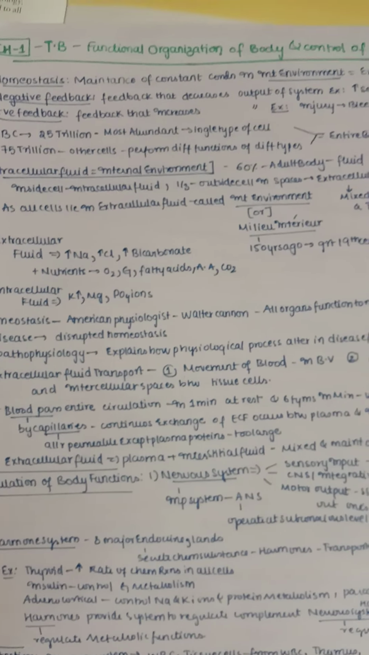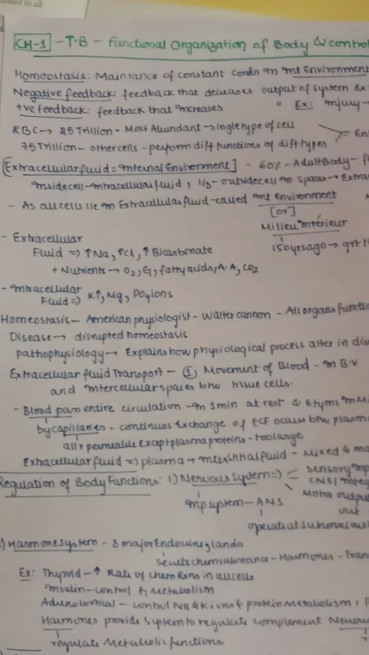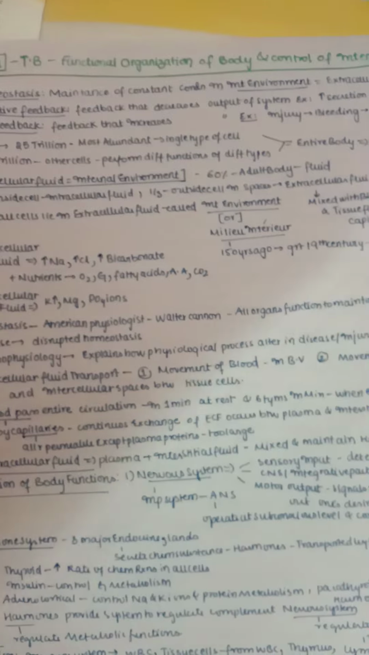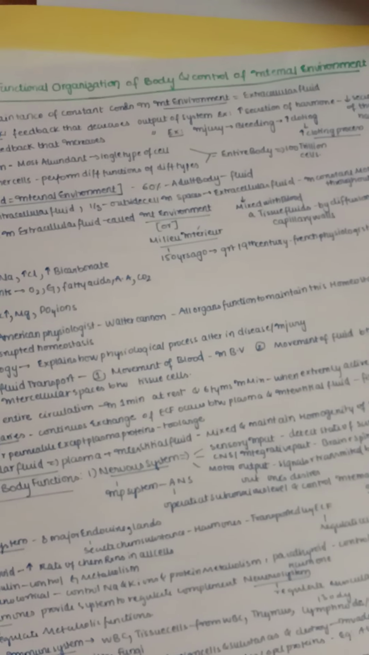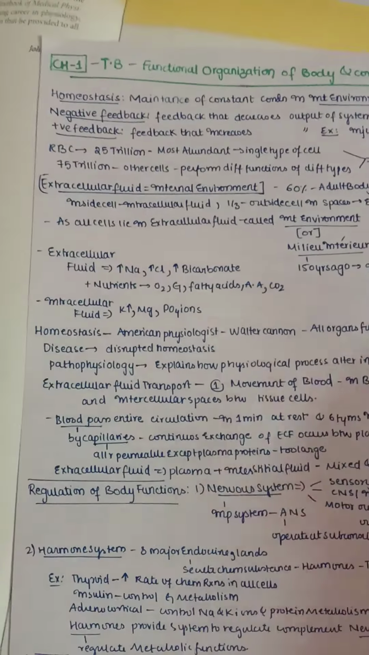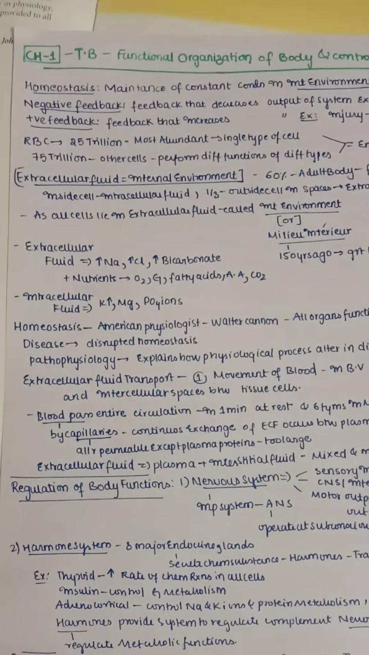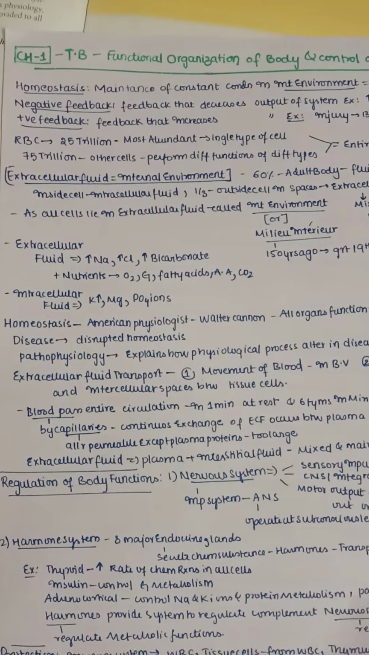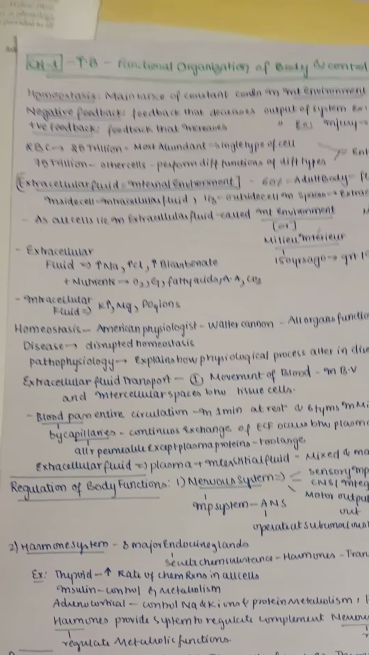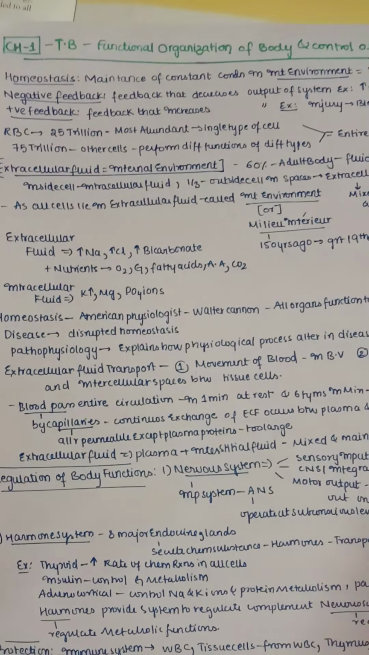Today we are going to start general physiology. So in our general physiology, our first chapter is functional organization of the body and the control of the internal environment. First let us start with homeostasis, a very simple lesson. Homeostasis, we know, is nothing but the maintenance of constant conditions or steady state, which means everything should be constant, especially in the internal environment.